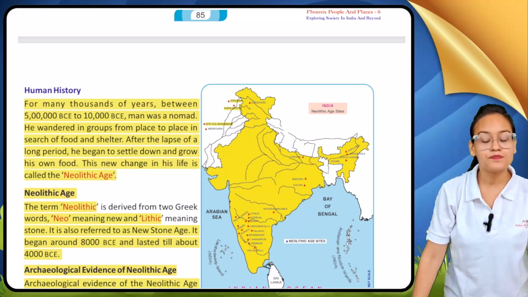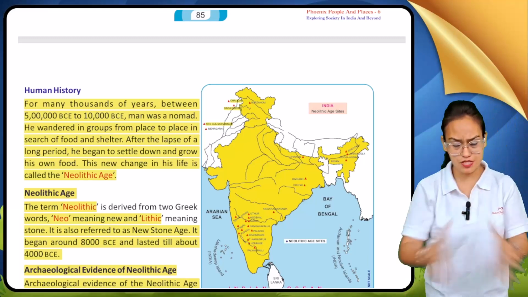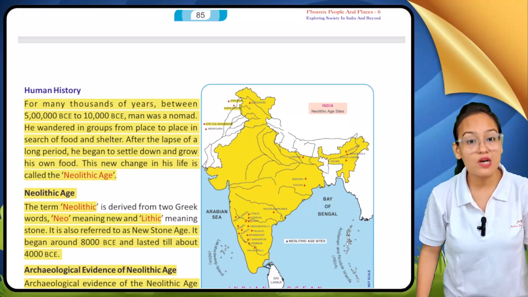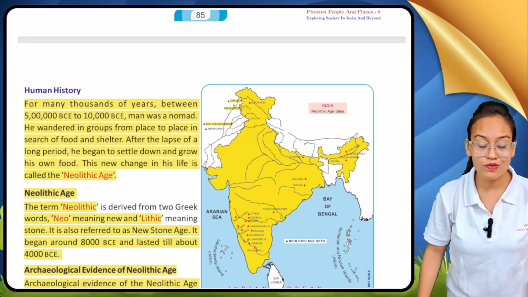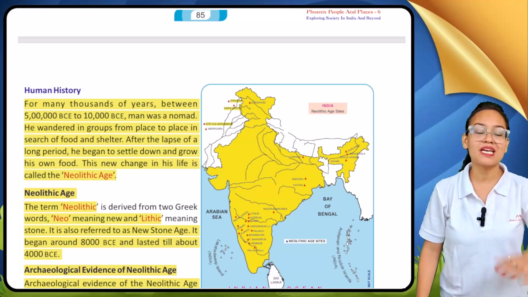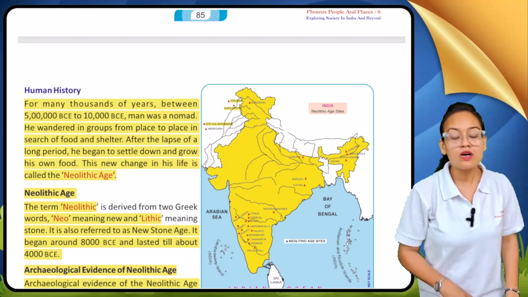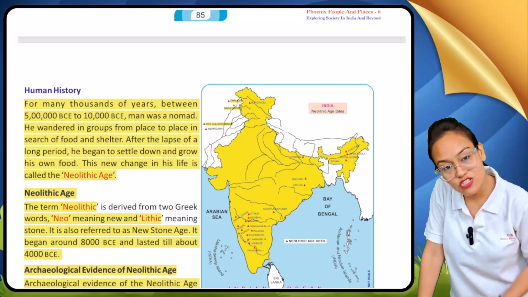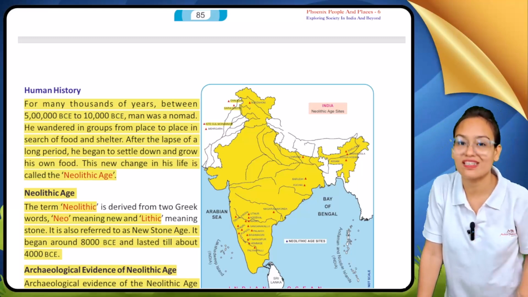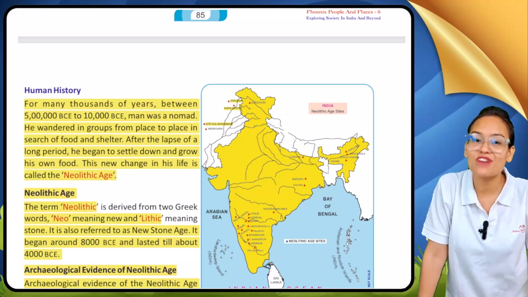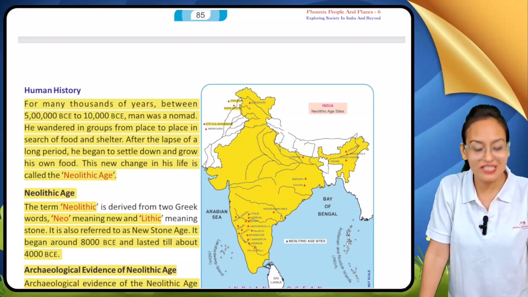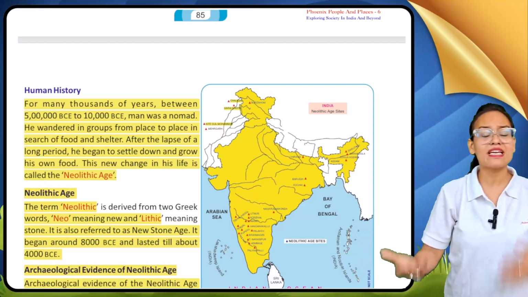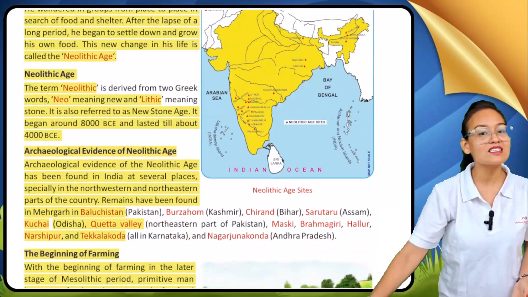After spending so much time, after 10,000 BC, early men started to settle down at one place, and now they started making their own food. Here you can see a drastic change came, and when this drastic change came, this era is known as the Neolithic age. Our Stone Age is divided into 3 parts: Paleolithic, Mesolithic and Neolithic. When early man started making new changes in their life, it is called the Neolithic age.